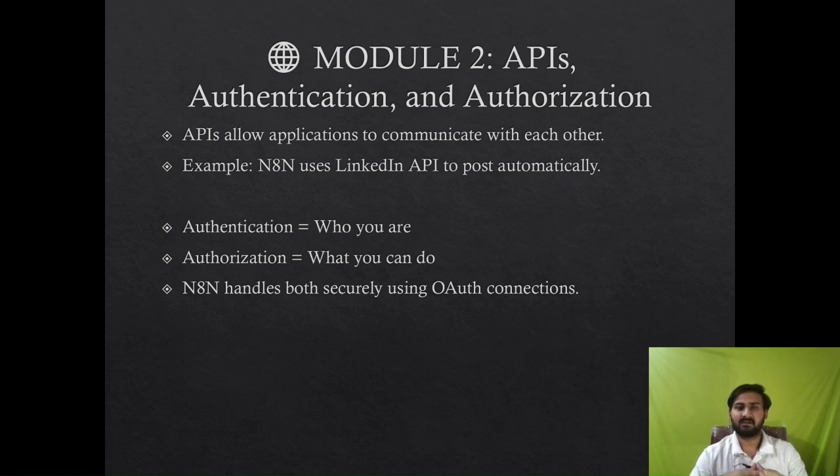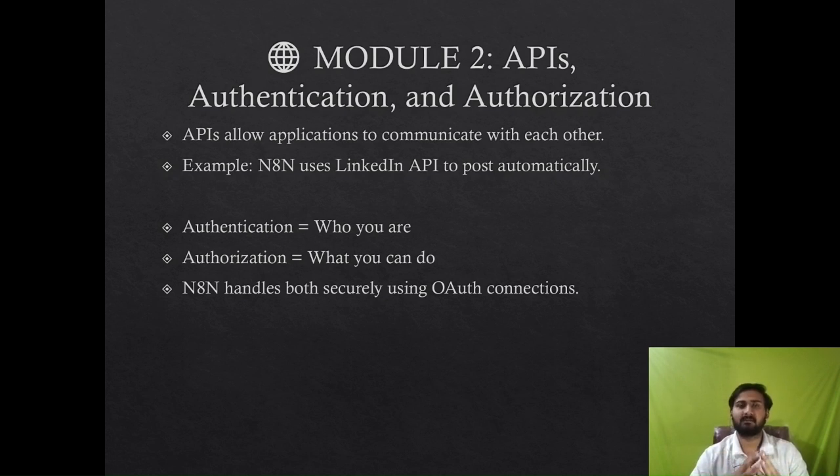Now, when we connect APIs, security becomes important. That's where authentication and authorization come into the picture. Authentication means verifying who you are. Are you the right person or not? For example, when you log into Google with your email and password, that's authentication. And authorization means verifying what you can do.